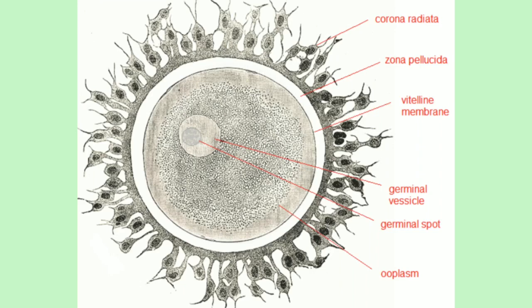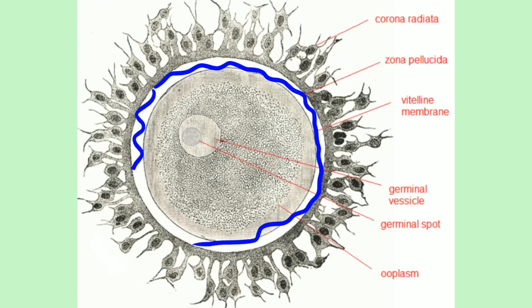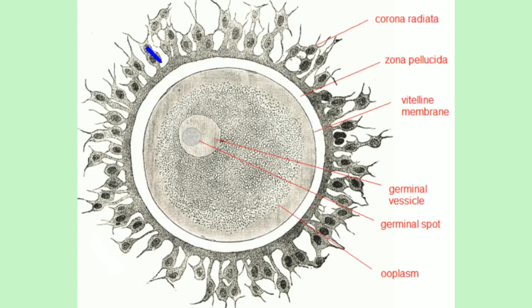In between the vitelline membrane and the zona pellucida, a narrow space is present. See here in this diagram, the narrow space between the vitelline membrane and the zona pellucida is called the perivitelline space. And the egg shows the presence of polarity. See here, this egg has two poles. One pole is towards the nucleus and another pole is on the opposite side to this nucleus.